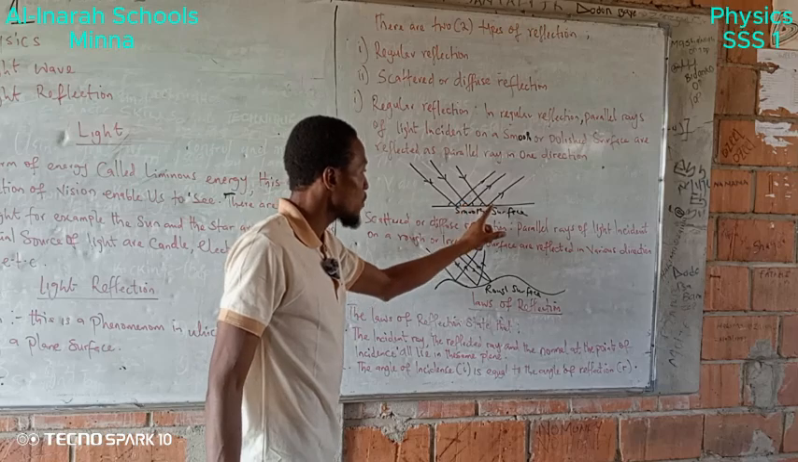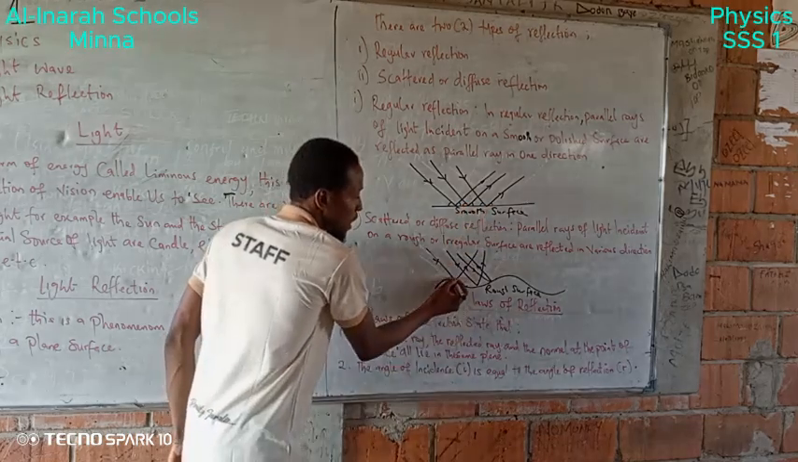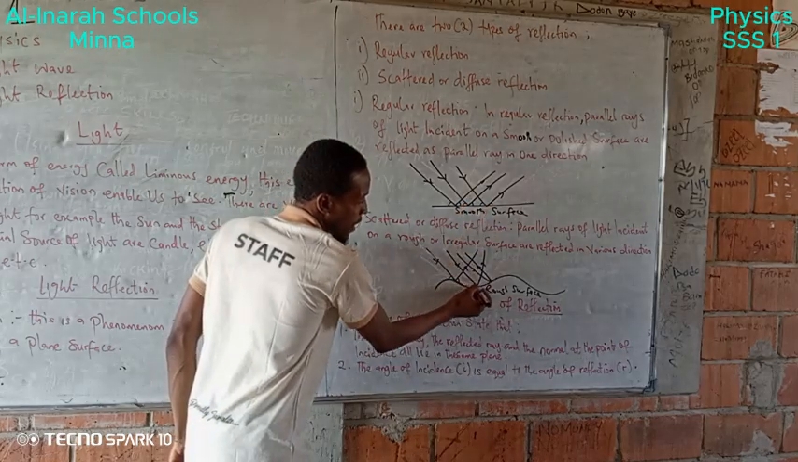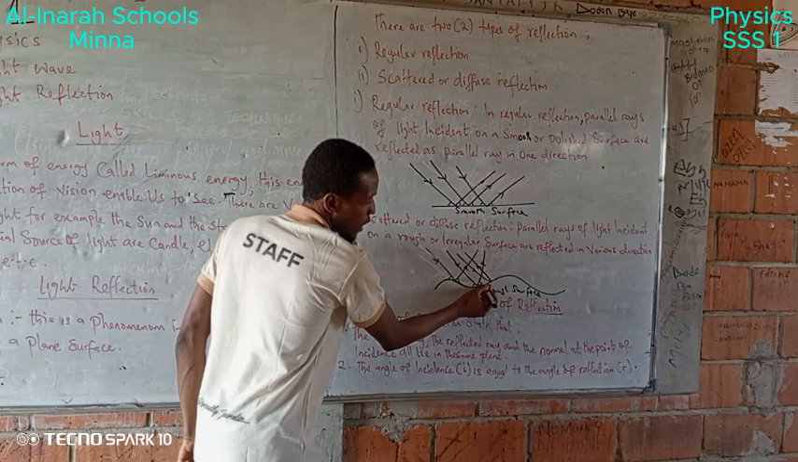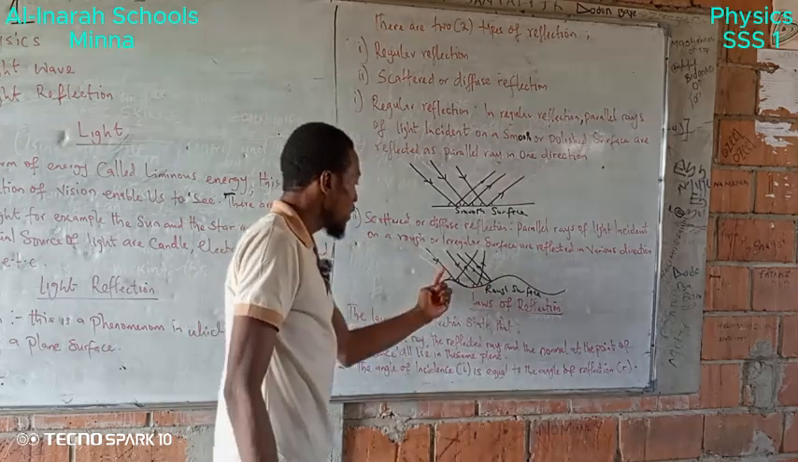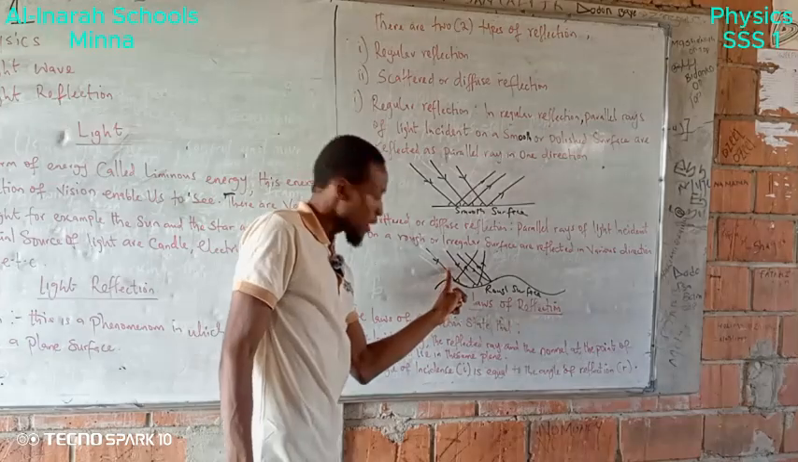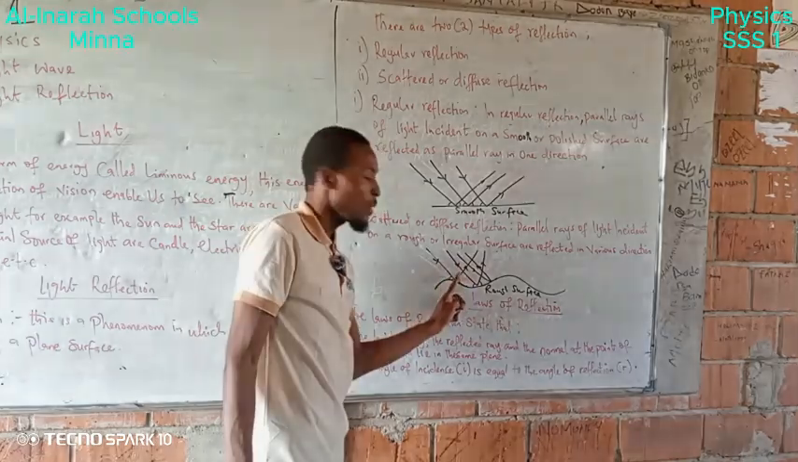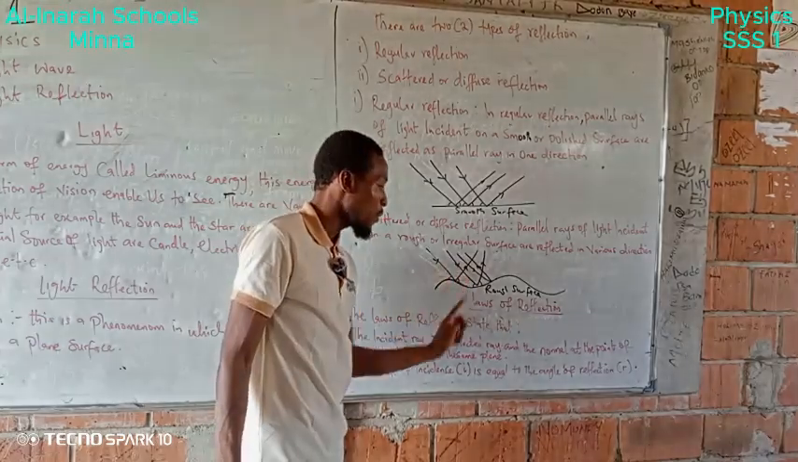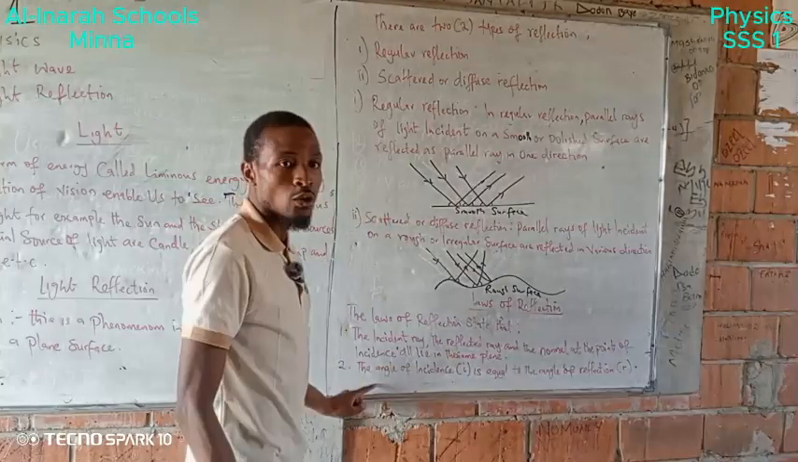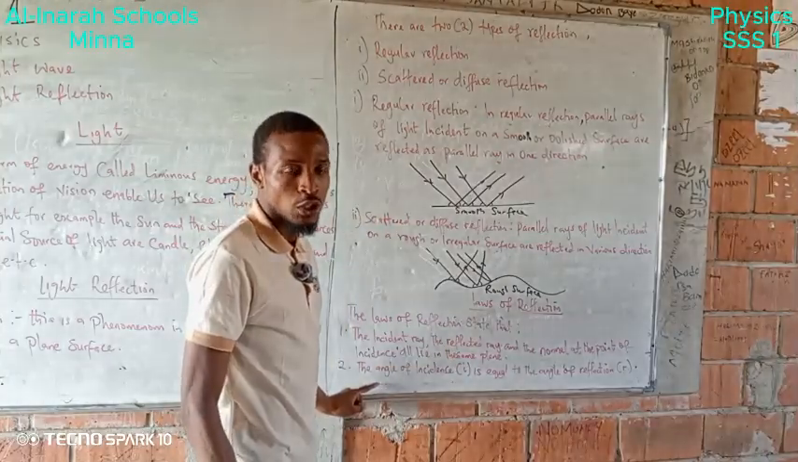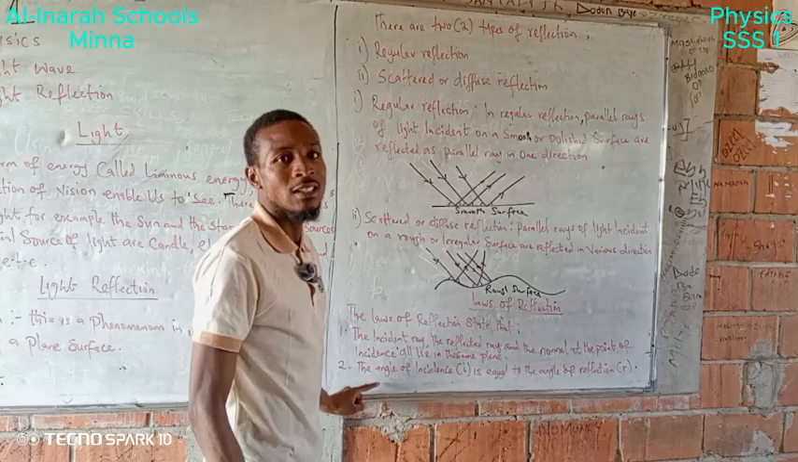Then for the scattered one, the angle here also is equal to the angle here, while the angle here is equal to the angle here. That means this is the incident ray and this is the reflected ray. All the two angles are equal. It is also called Snell's law. The second law is also called Snell's law.